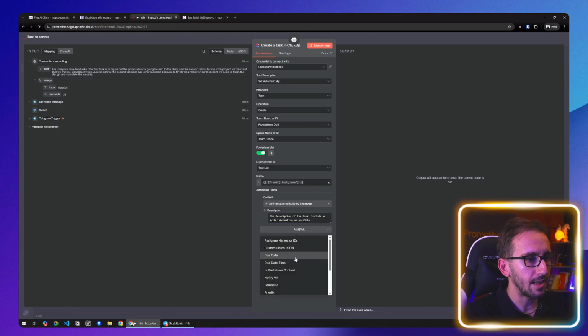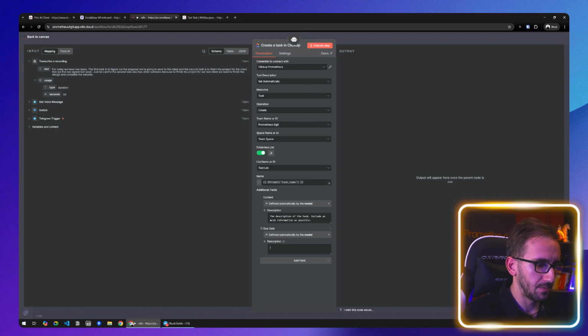And then we're gonna click add field, gonna select the due date, and this is going to be the due date of the task. If you don't have a due date, set it to tomorrow. And in order to do that, we need the current date to be, oh, apparently we cannot set an expression here.